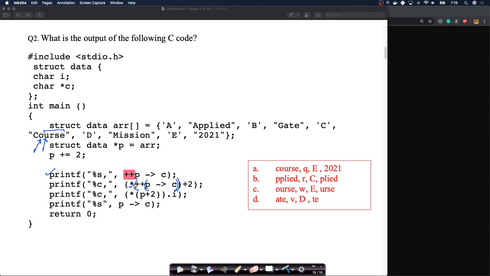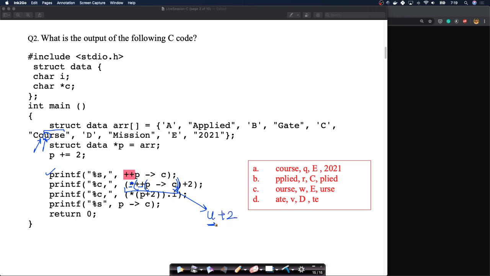The star is a dereferencing operator, so it gives the value stored at that. So you will get U now. P arrow C was pointing to O, plus plus makes it point to U, and the star of this returns U. So this whole snippet will return U plus 2.